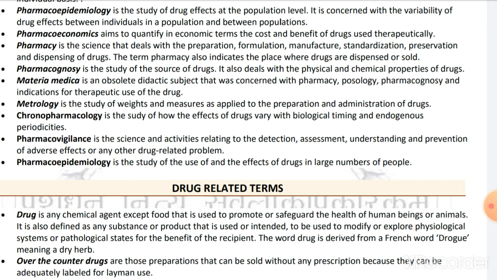This term is very important because whenever we are making or preparing a drug, there must be a concept of cost and benefit. We have to be careful while preparing that drug in terms of economic benefits. The term is related to the cost and benefits of drugs used therapeutically.